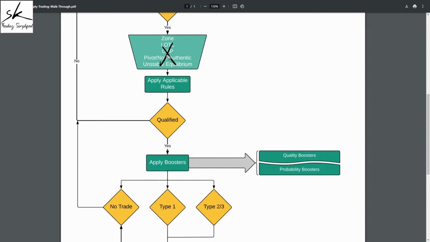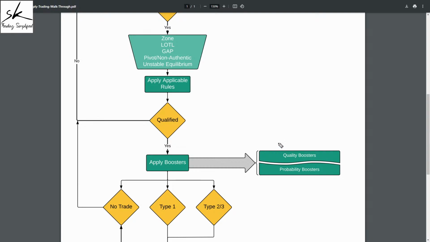To disqualify the zone, first they need to be applicable, then it might be qualified, it might not be qualified, right? But if these conditions are not getting applied, they cannot disqualify the zone. So after applying the applicable conditions, none of the conditions were applicable. Is the zone qualified? The answer is yes.